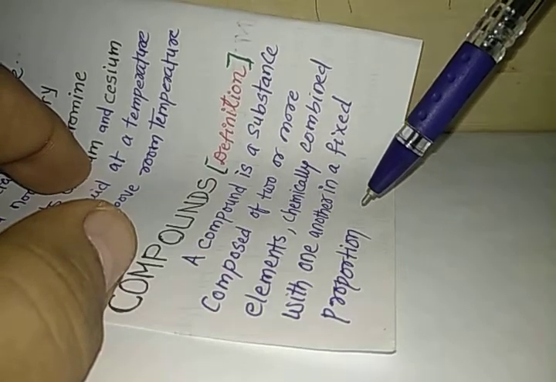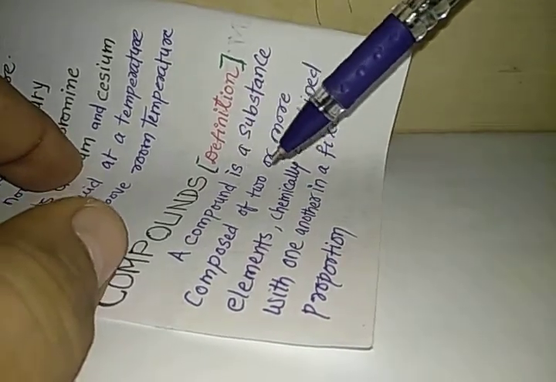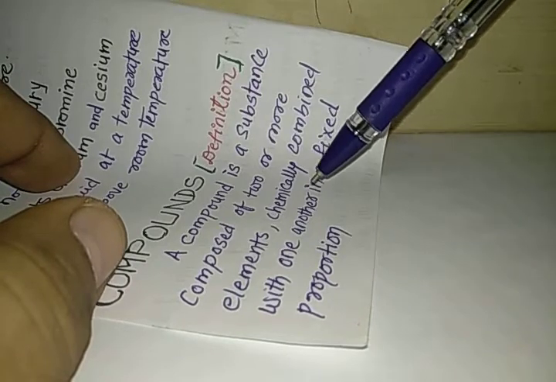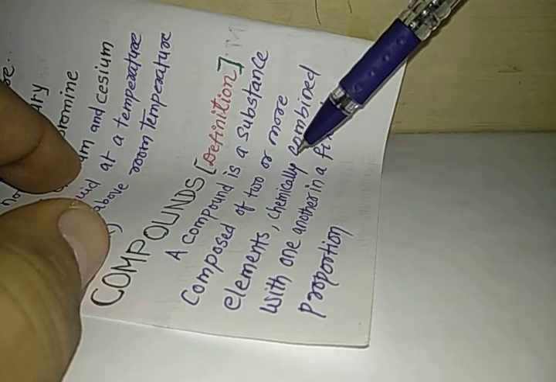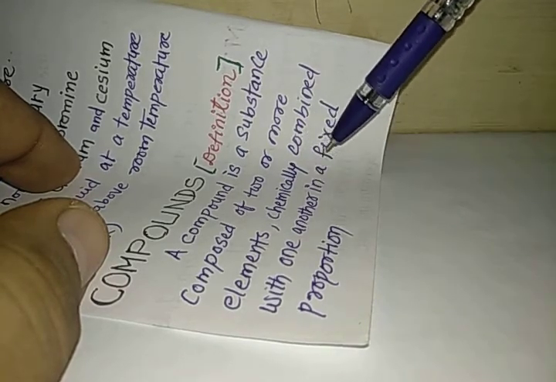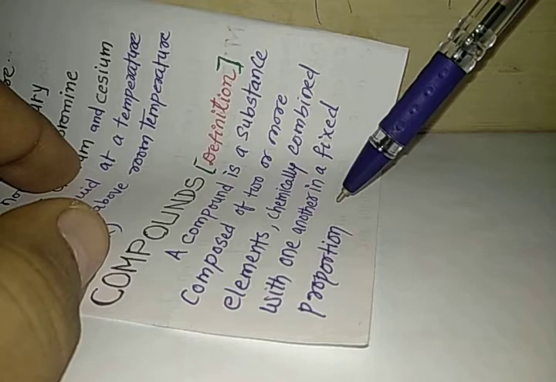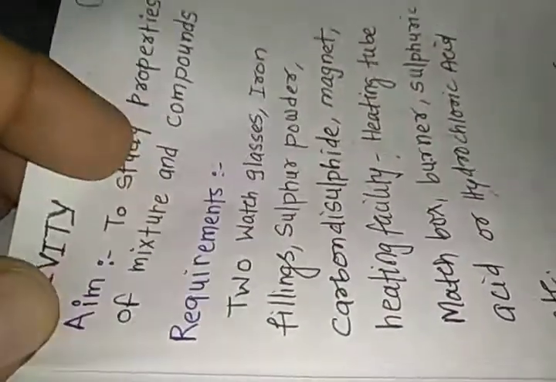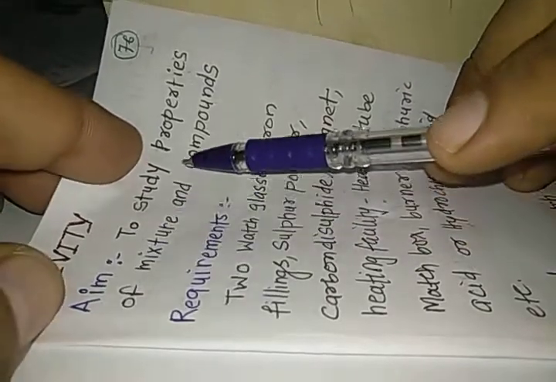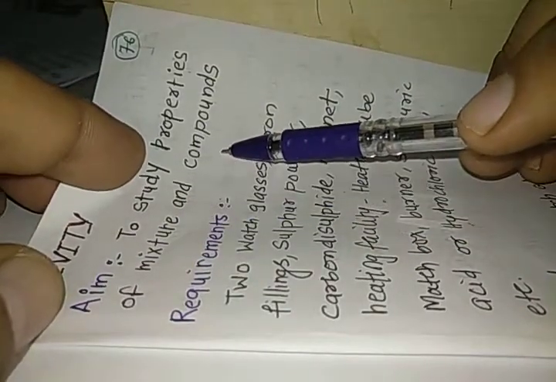So please, my dear students, when you learn the definition of compound, please mind well that these words are very important: two or more elements combine, they combine chemically, and they combine in a fixed ratio or fixed proportion. These three things must be there when you define a compound. Now to understand the difference between the properties of a mixture and a compound, we are going to study one activity. The aim of the activity is to study properties of mixtures and compounds.